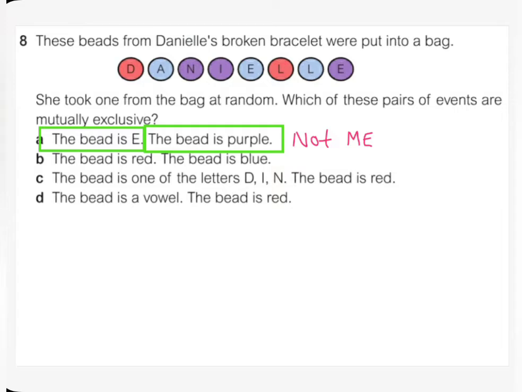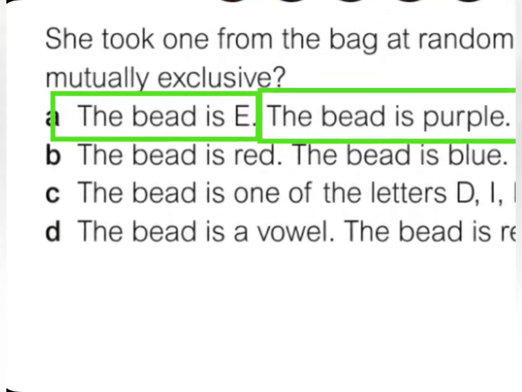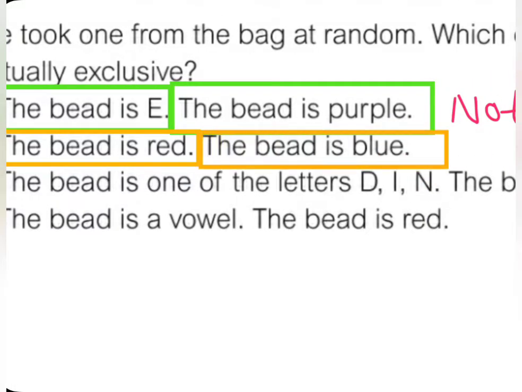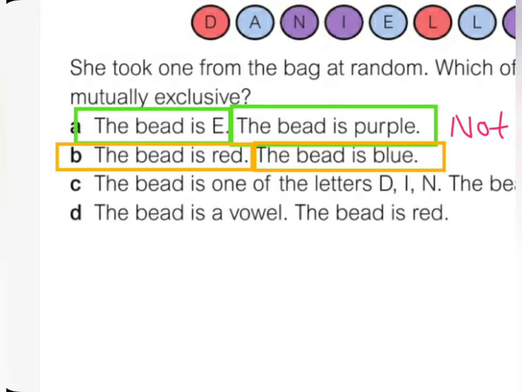Now, second one, let's check. We have two events. We have the bead is red and the bead is blue. Okay, let me move this. The bead is blue. So I have two events here. The bead is red and the bead is blue. What do you think? Is it mutually exclusive or not?